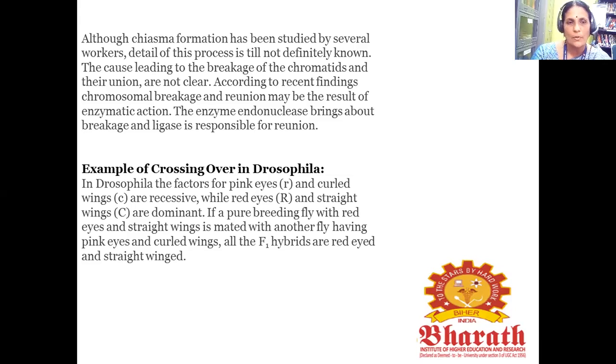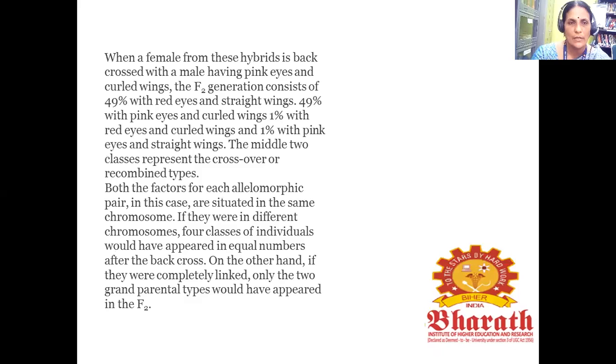Next we see the example of crossing over in Drosophila. In Drosophila, the factors for pink eye, small r, and curled wings, small c, are recessive, while red eyes, capital R, and striped wings, capital C, are dominant. If a pure breeding fly with red eyes and striped wings is mated with another fly having pink eyes and curled wings, all the F1 hybrids are red-eyed and striped-winged.